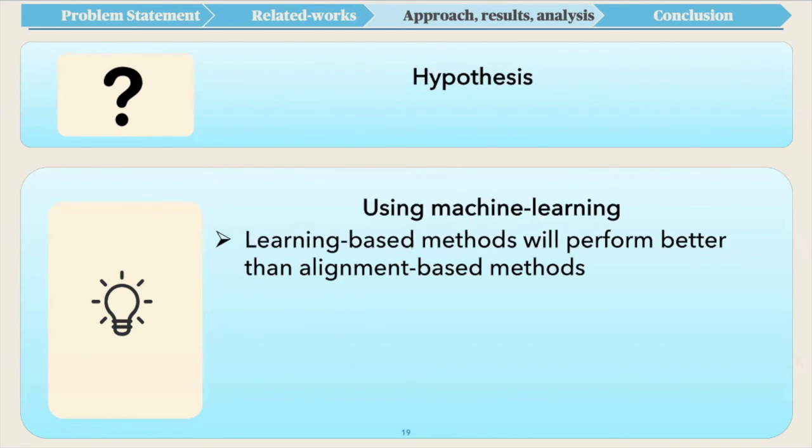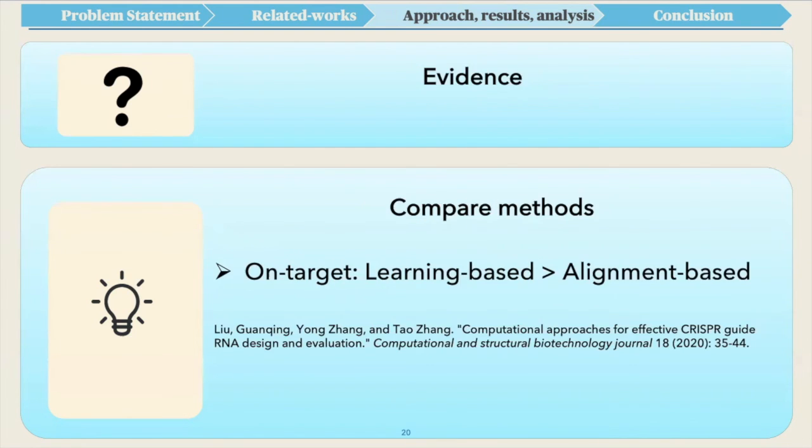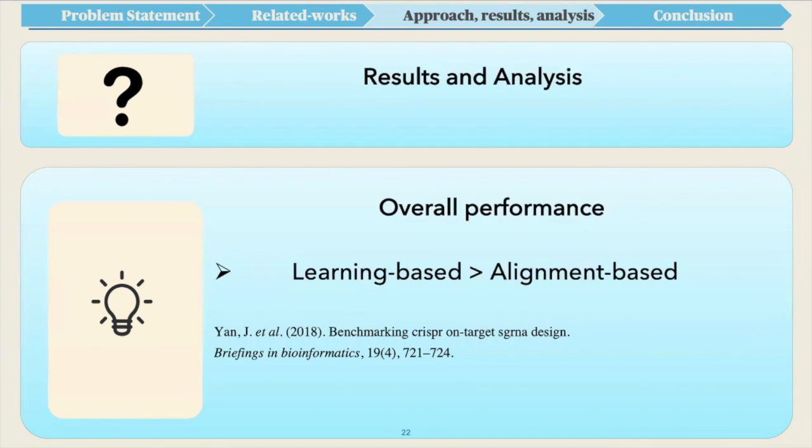We assume that our model, which is based on machine learning, will perform better compared to other methods, such as alignment-based methods. Based on my literature review, I found that learning-based methods generally outperform alignment-based methods in terms of on-target efficiency. I also compared their performance in terms of specificity, and results indicate that learning-based methods, such as machine learning methods, usually introduce less off-target identification, which is desired for our research purpose, and therefore learning-based methods have better overall performance compared to other methods.